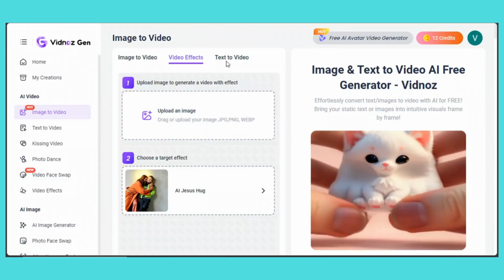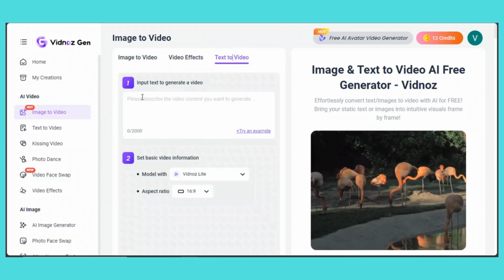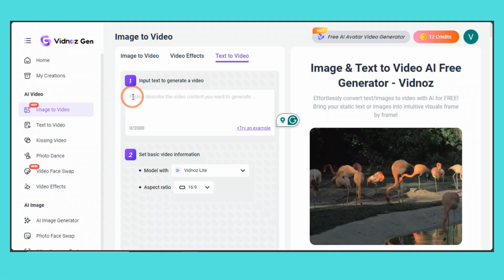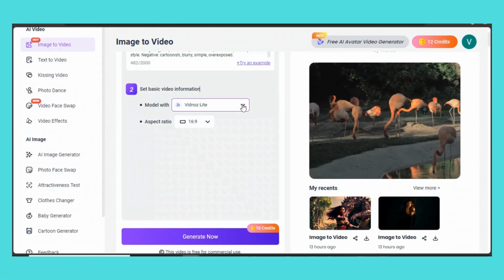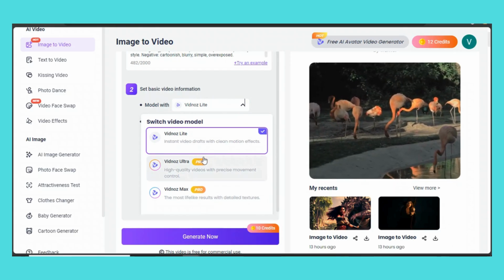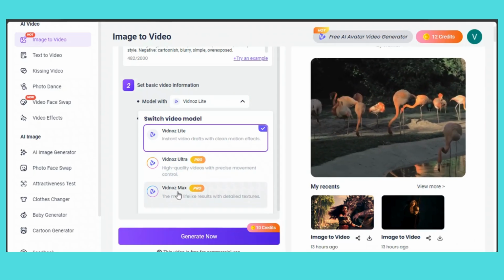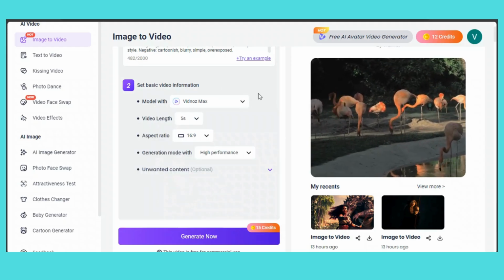Okay, so we're gonna move to the text to video one. So we're gonna click right here and then we're gonna come here so that we can input the text to generate the video. So I'm just gonna click here and then paste it. Okay, so we're gonna come here to the model width. So we're gonna click right here and then you need to select the model that you prefer. So I'm gonna choose the Vidnoz Max Pro.